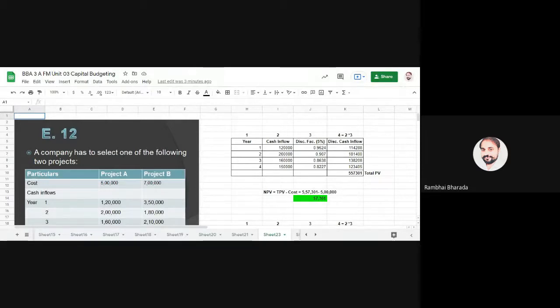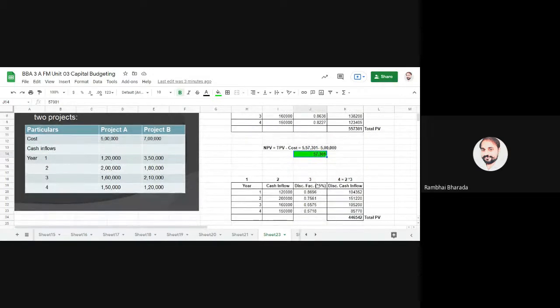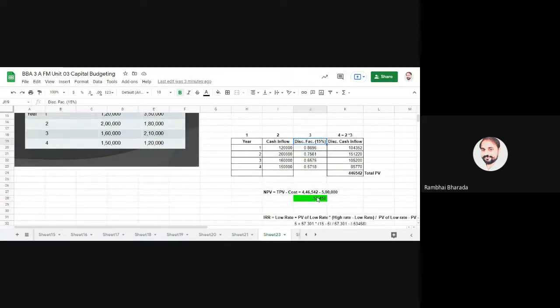We are again going for the net present value calculation, but first you calculate net present value with 10%, because as I explained in the classes, first you go with the 10% discounting factor, you will get some answer. If you get NPV in a positive answer, then you need to increase the discounting factor. As you increase the discounting factor, your NPV becomes minus.